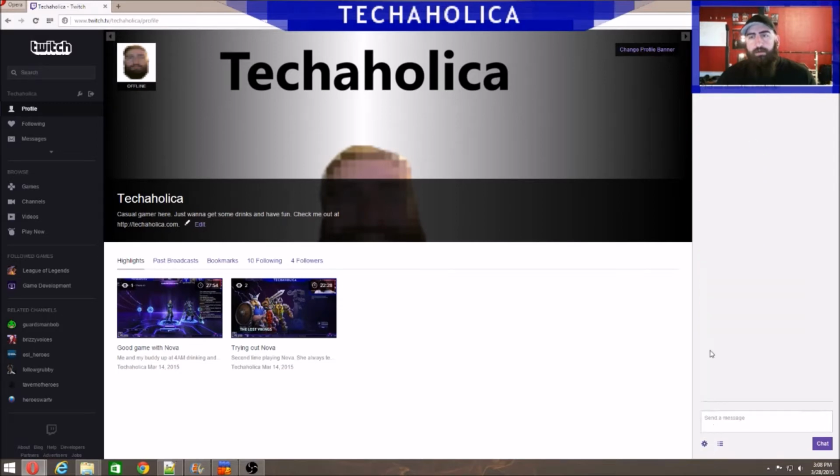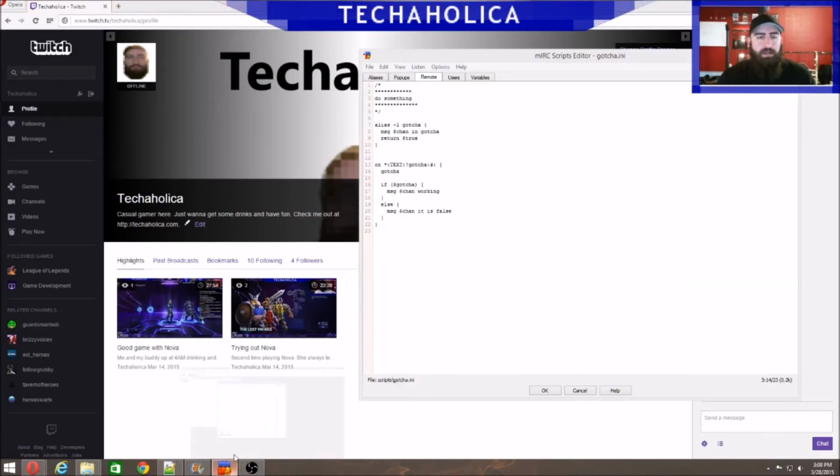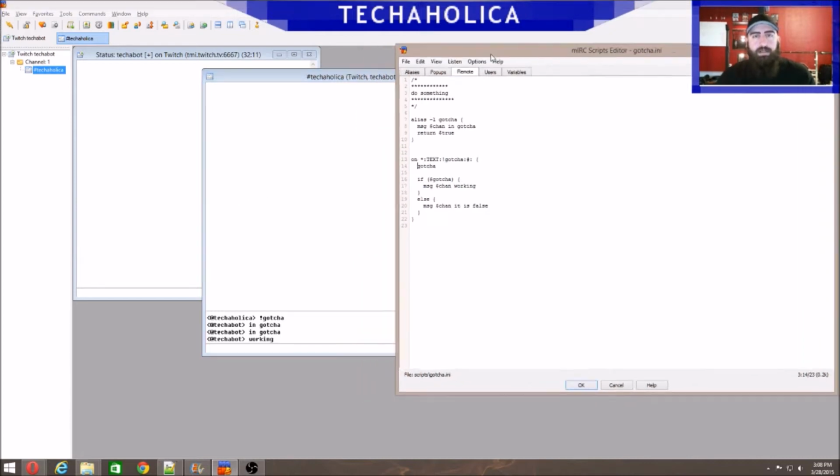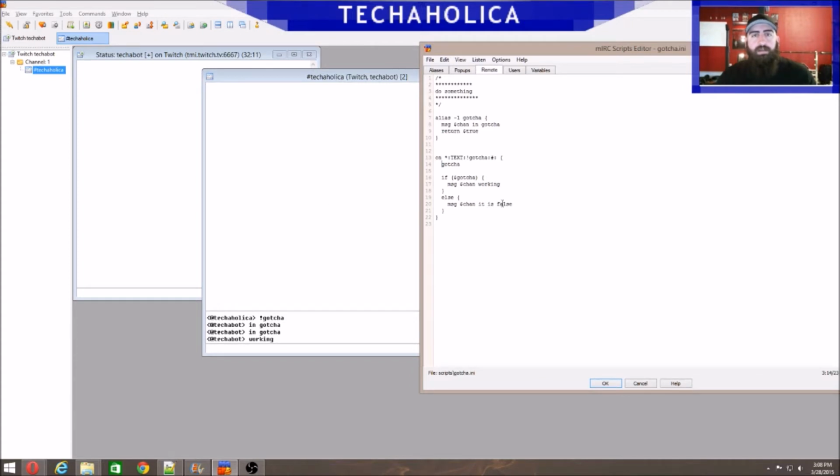The fact that we're working in this web interface means that there's going to be a lot of limitations, and Twitch is going to add limitations on top of IRC. So if you're reading how to script and you're looking at different code, a lot of times people are writing assuming that you're just in this interface here. All you're doing is chatting with people in rooms like this, running commands, working only within this chat interface here.